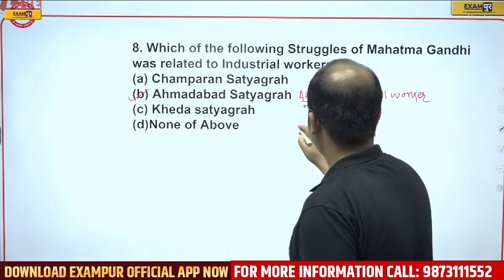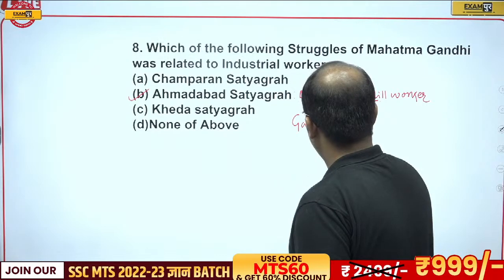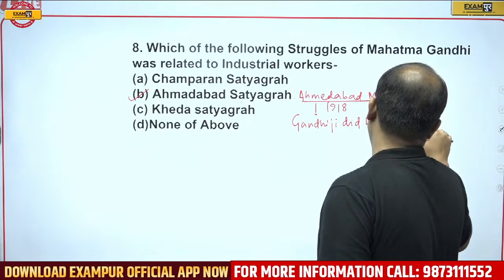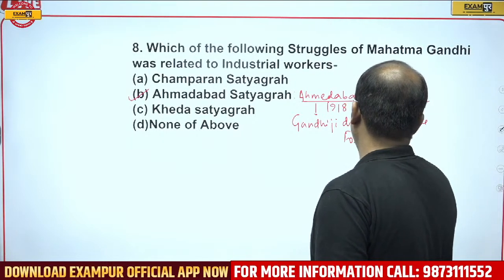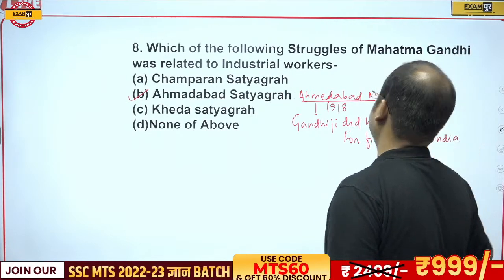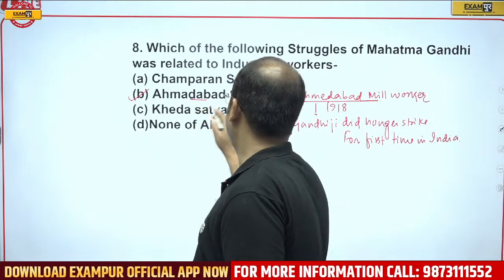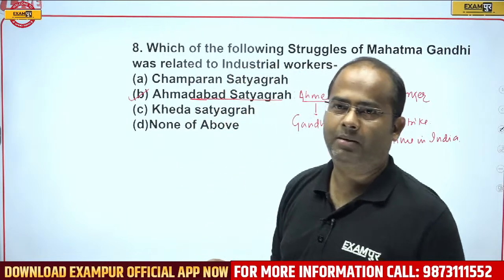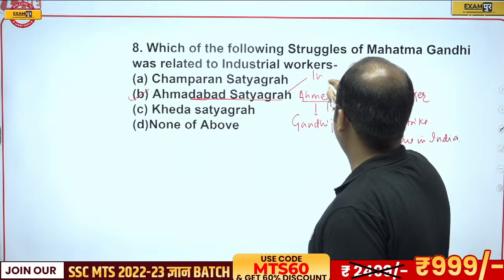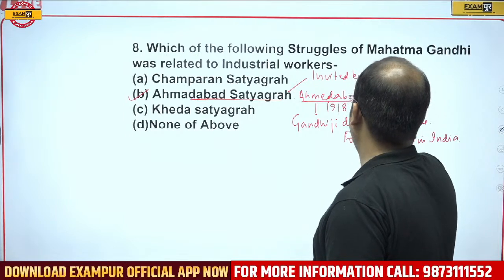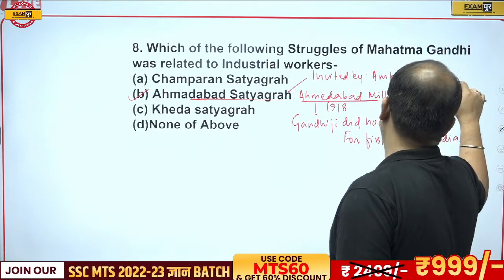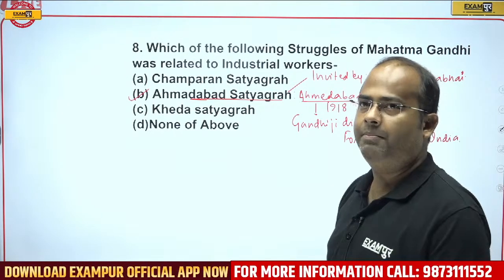So Gandhiji did hunger strike for the first time in India. So the correct answer will be Ahmedabad Satyagraha. And for the Ahmedabad Satyagraha, he was invited by Ambalal Sarabhai and assisted by Anusuya Ben Sarabhai.